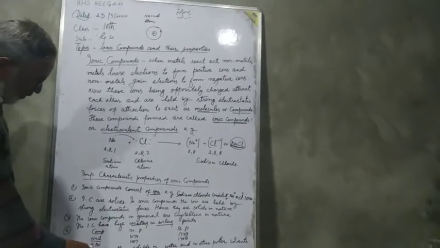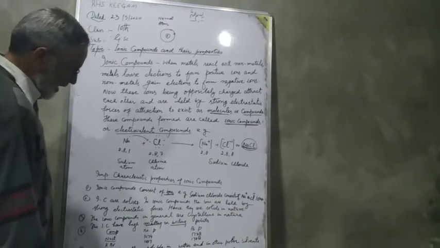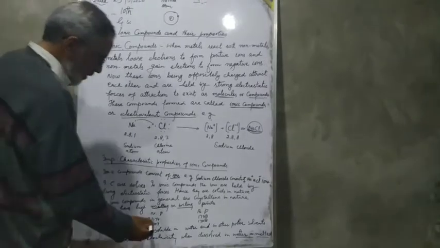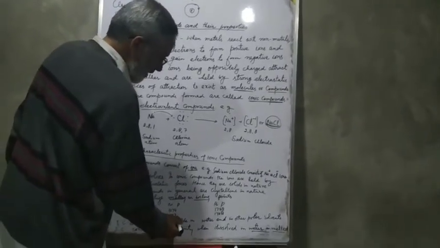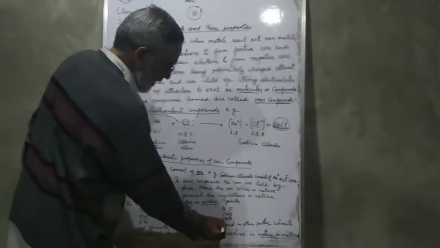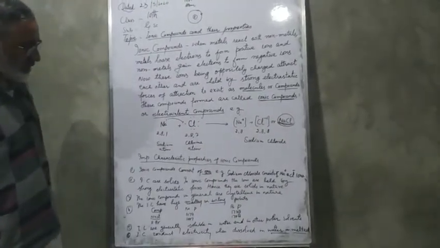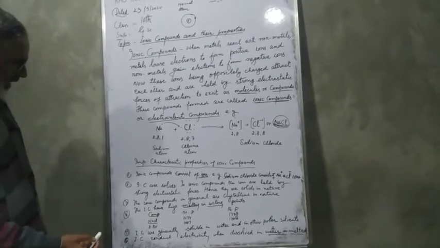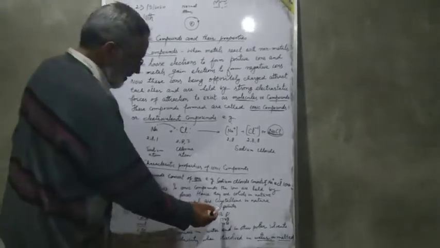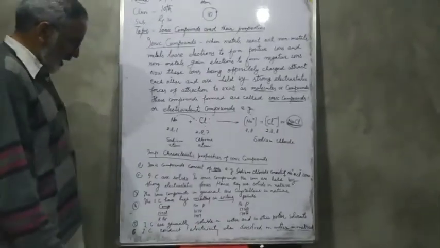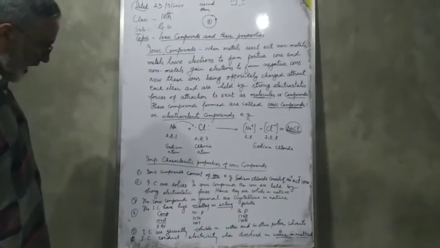In the same way, potassium bromide has melting point 1007 and boiling point 1708. So we see that the boiling points and melting points of ionic compounds are very high.